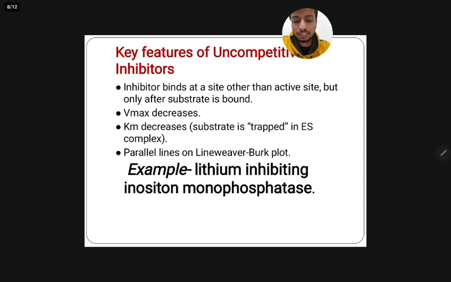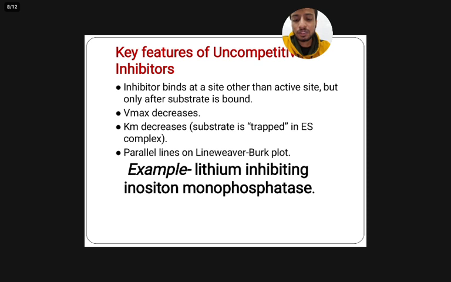Uncompetitive inhibition has a very characteristic effect on enzyme kinetics. The inhibitor binds at a site other than the active site, but the binding occurs only after the substrate is already bound, forming an enzyme-substrate-inhibitor complex.